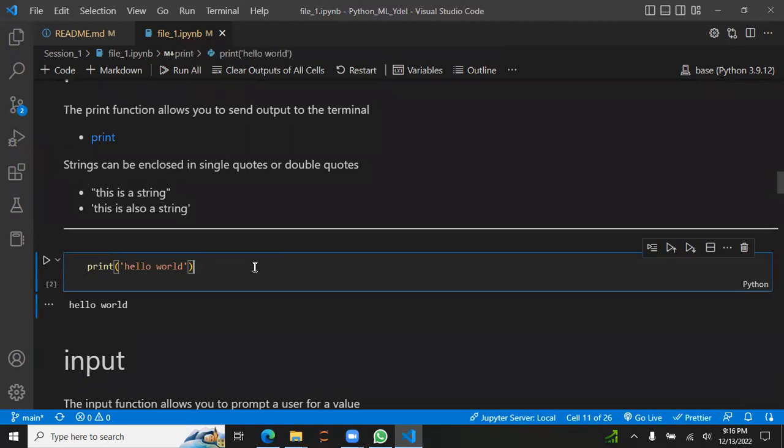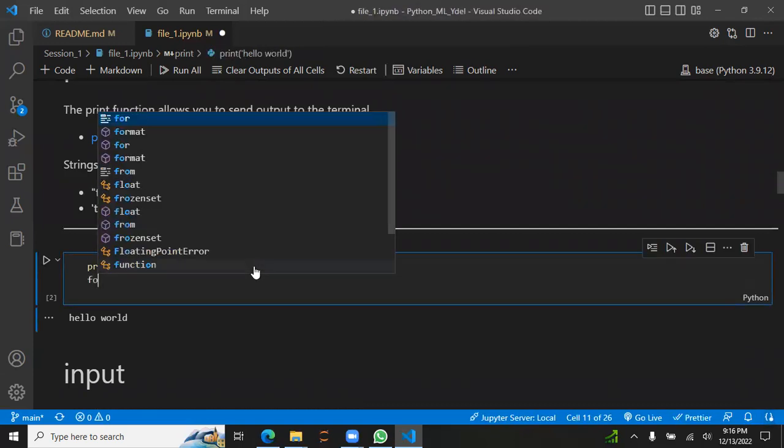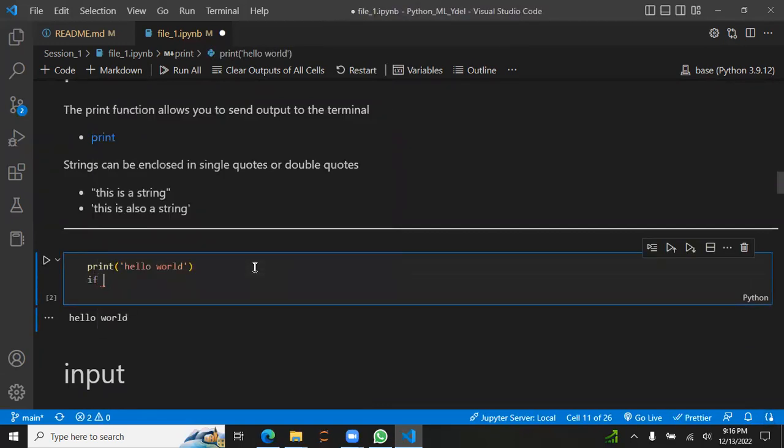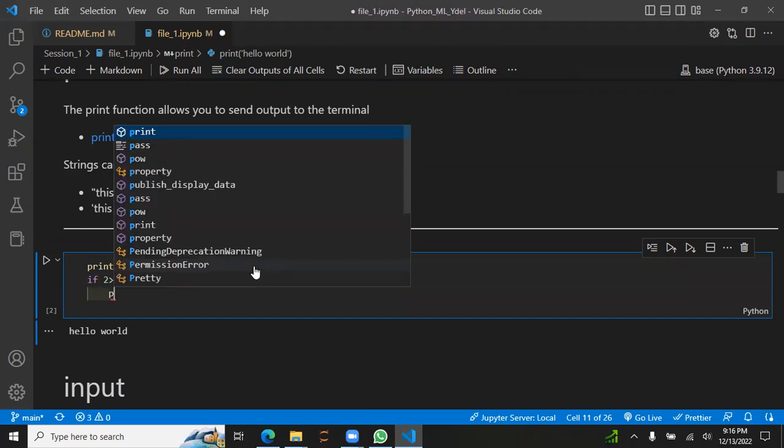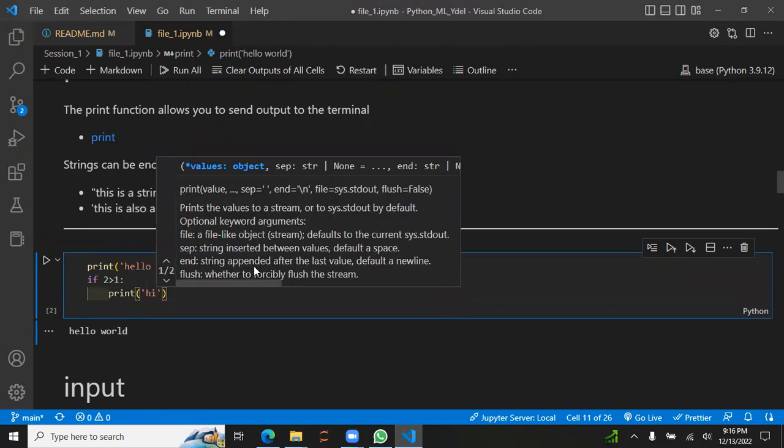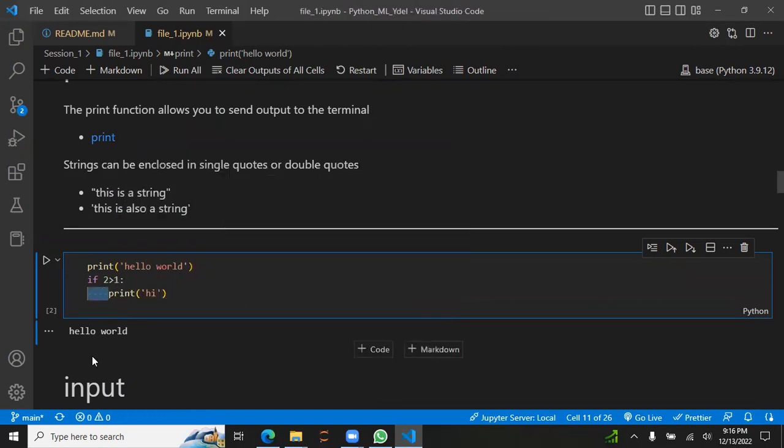Indentation is like, let me give you an example. If we write an if statement, if 2 is greater than 1, do something like print hi. So these four spaces, these are called the indentation. What this does is specify a code block for this if statement or any other thing. I guess you have an idea about this indentation.